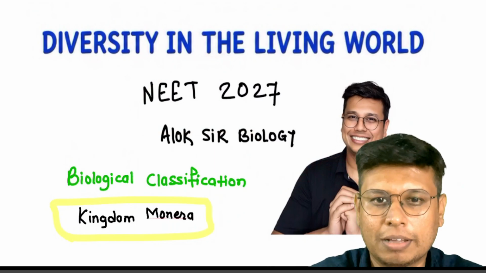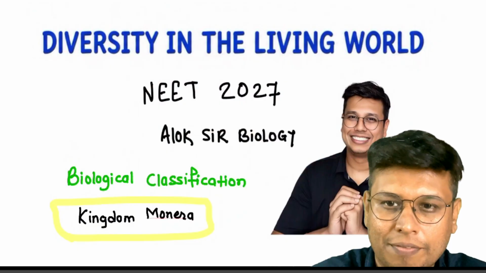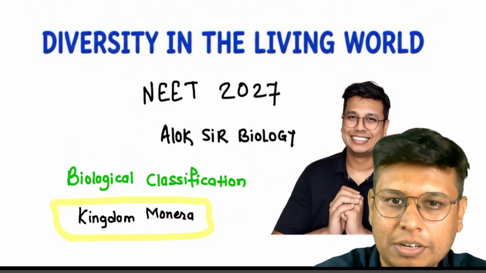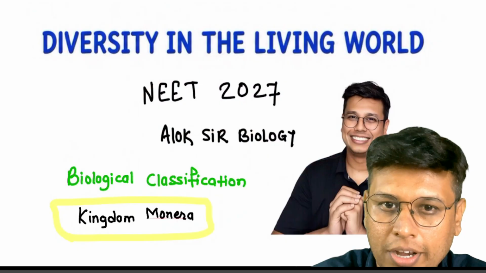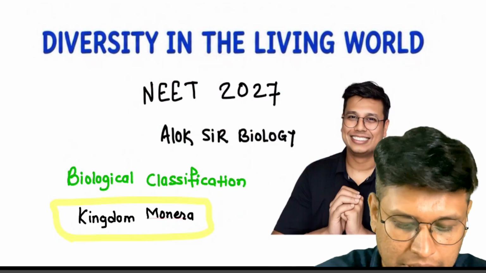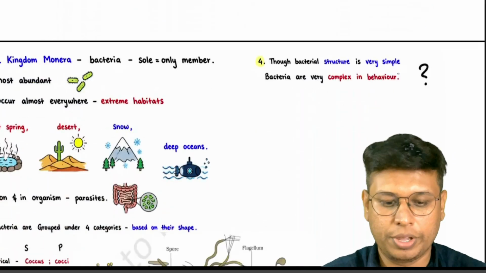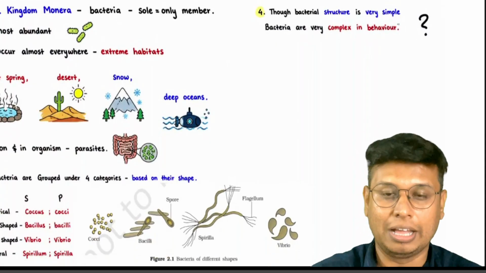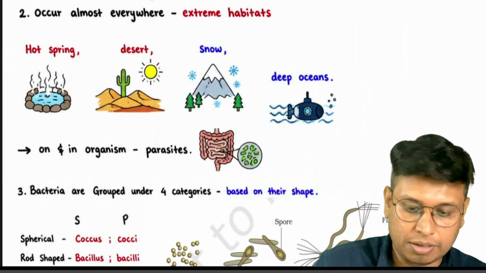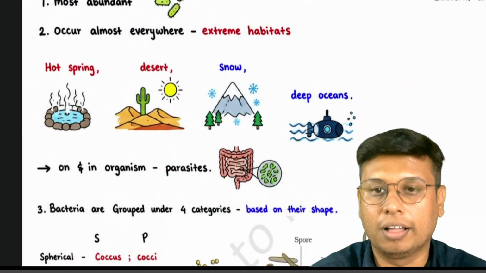Okay, welcome students to the next topic. After completion of six kingdom classification, we are here for kingdom Monera in the biological classification. So let's begin. Whenever we see kingdom Monera, it is exclusively a kingdom of bacteria.